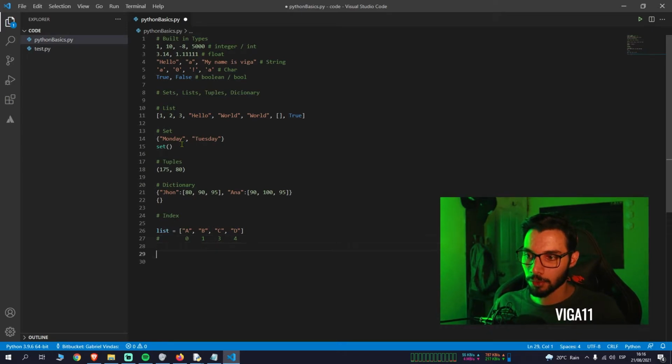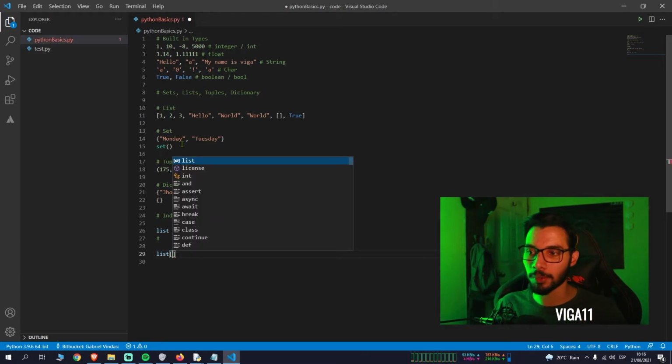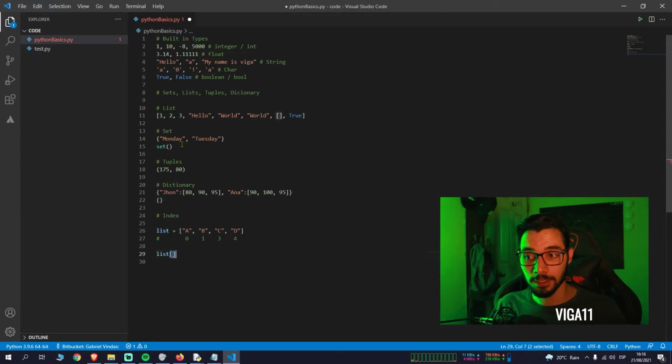If you want to access a value from a list, you also use the square brackets. This is not an empty list. This is just to access an existing list in a specific position. So you see that it is throwing an error because it is expecting to have an index or a slice.